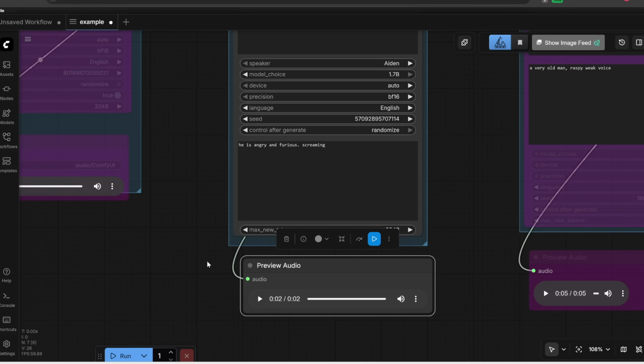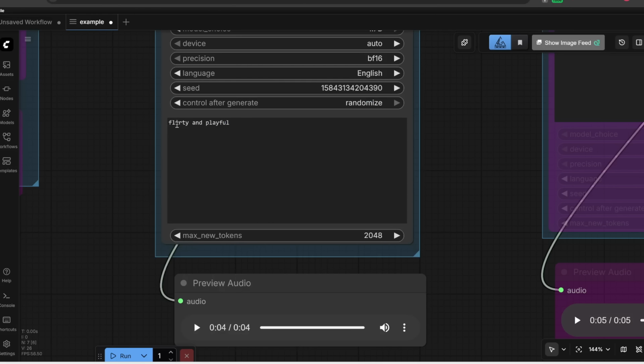And as you can hear, it's really good at handling these different expressions that I specify. Next, let me try flirty and playful.